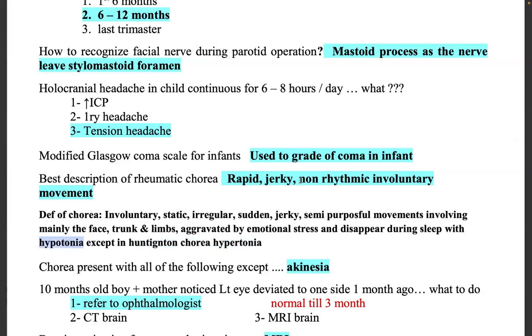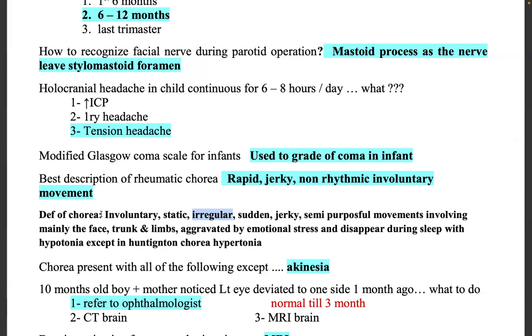And see, this word non-rhythmic is very important here. They will not show a particular rhythmic movement for you. It will be irregular. This is what is the correlation here. Non-rhythmic here means the movement will be irregular. One time it might be like this, another time it might be in a different way. That is why it is irregular and non-rhythmic. Not the same type of movement you will get.